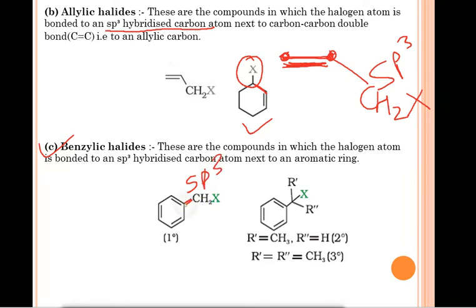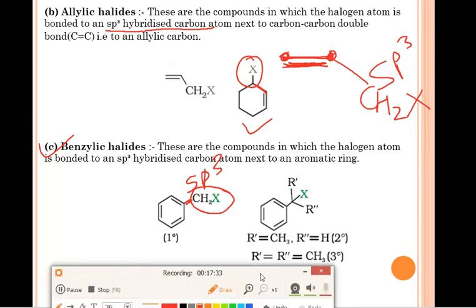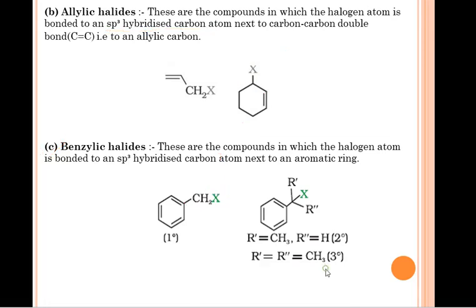If we consider the carbons of the benzene ring, they are sp2 hybridized. But in benzylic halides, the halogen group will be attached to a carbon which is sp3 hybridized. Over there also you can see the halogen atom is attached to a carbon which is sp3 hybridized, not sp2. It means it is not directly attached to the benzene ring. It is attached through an alkyl group, through another carbon atom. So this was all about benzylic halides.